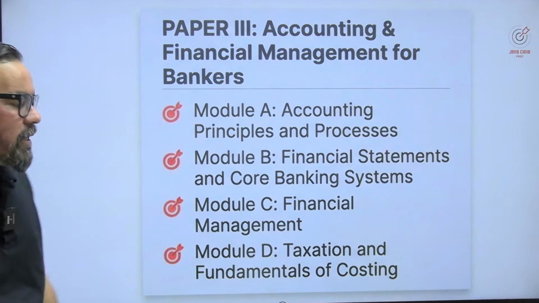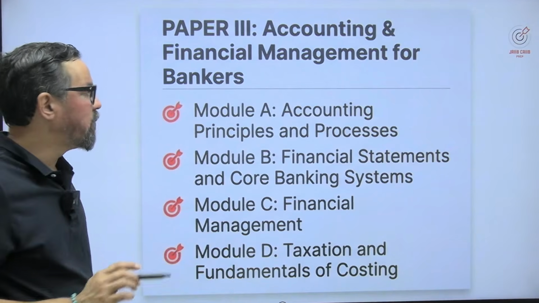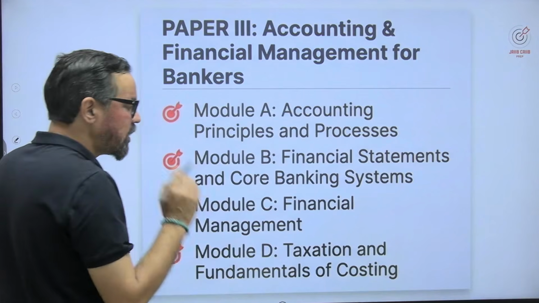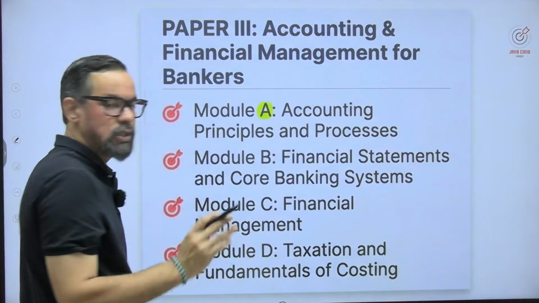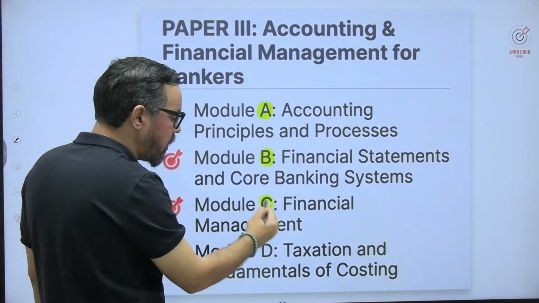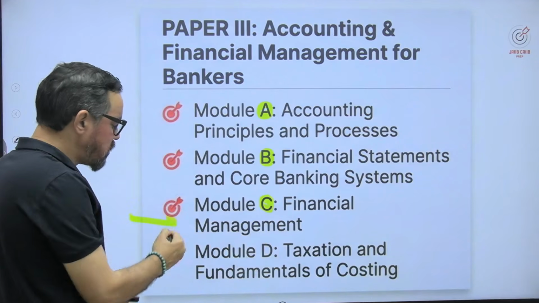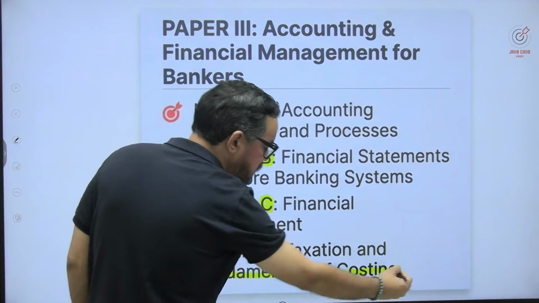थर्ड यूनिट आपका जहां पे कॉन्सेप्ट्स बहुत ज्यादा इंपॉर्टेंट है, दैट इज योर आपका AFM पेपर 3. So here we have four modules. Module A, which is all about the introduction to accounting. B is आपका financial statement. C is आपका mostly numerical you'll see based on this particular unit. And D is आपका all about costing.